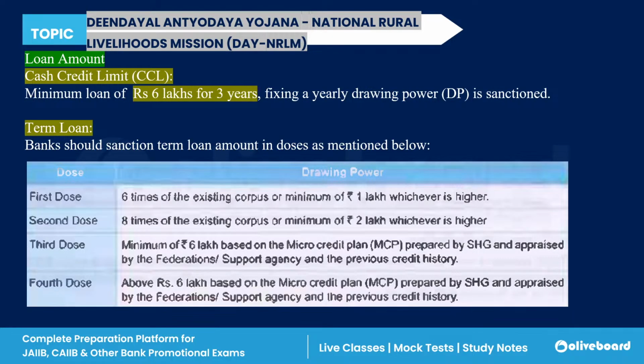Now, the loan amount: there is a cash credit limit of a minimum of rupees 6 lakh, given for a period of 3 years, and they have a fixed drawing power. It means you cannot withdraw the complete 6 lakh amount in one go. You have a drawing limit. For example, in the first dose, you can withdraw six times your corpus amount, or a minimum of rupees 1 lakh, whichever is higher.